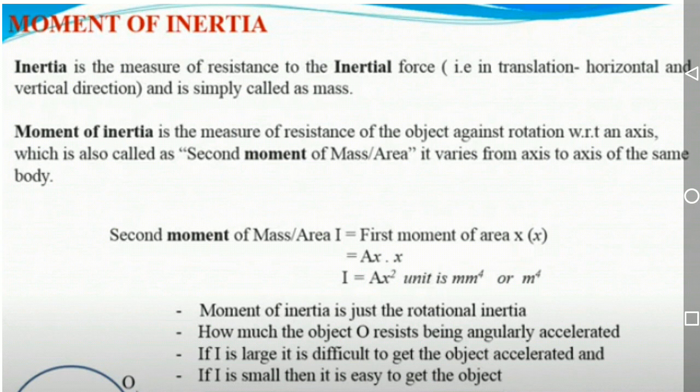In the center of gravity, the whole weight of the body is assumed to be concentrated at a single point. Whereas in the centroid, the whole area of the body is assumed to be concentrated at a single point. So that is what a centroid. We have discussed how to find the centroid, that is the x bar and y bar value, of different geometrical figures, and how to divide the irregular lamina into geometrical shapes.